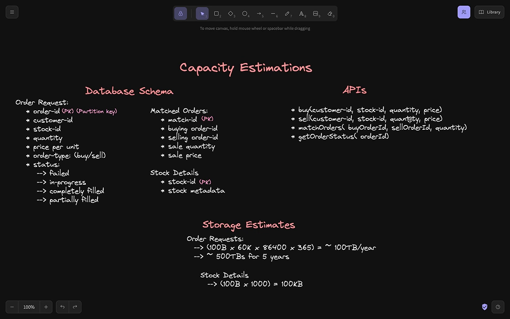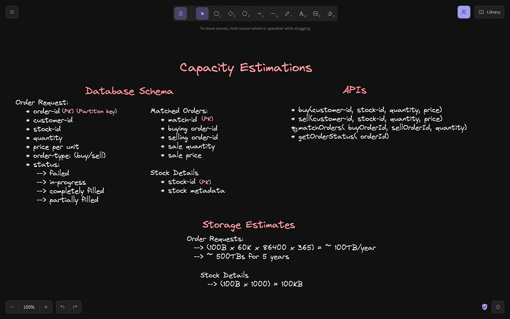Second, once there is a match between two order requests, there would be another service that would be executing the match, and that service would have an API, match orders, which would say I want to match this order ID with this specific order ID for this much quantity.